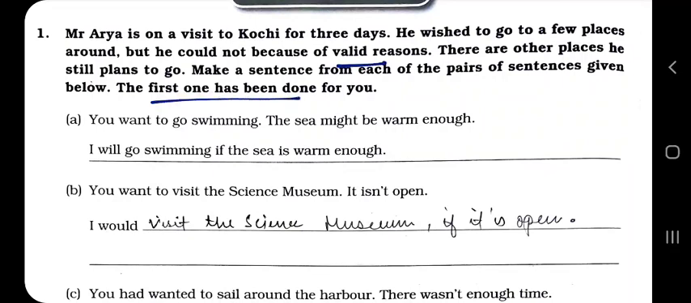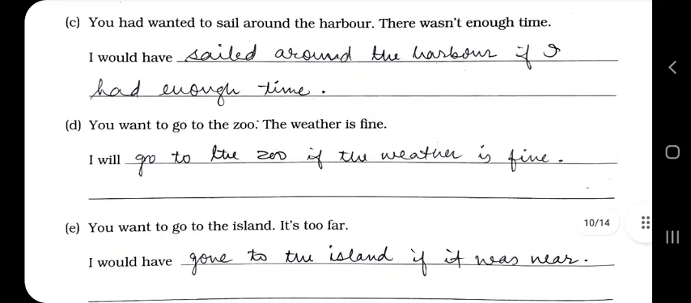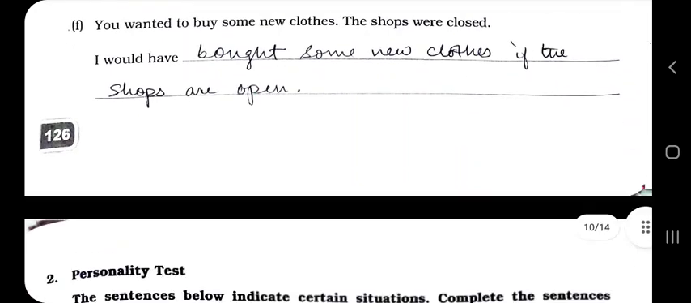You want to go swimming? The sea might be warm enough. I will go swimming if the sea is warm enough. That is a likely condition, है कि अगर sea थोड़ा सा गर्म रहेगा तब वो तैरने जाएंगे. You want to visit the science museum? It isn't open. I would visit the science museum if it is open. Just see it. You can do it of your own.